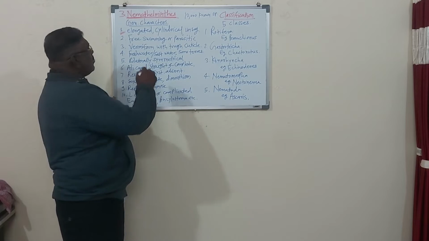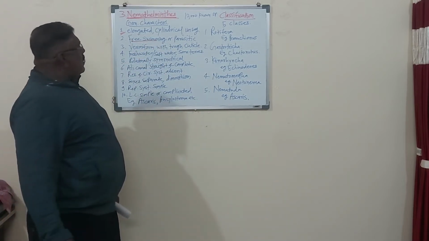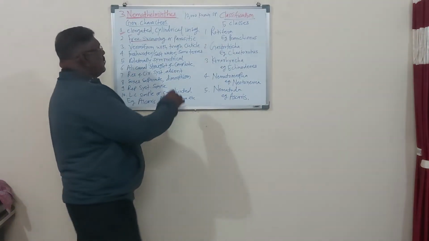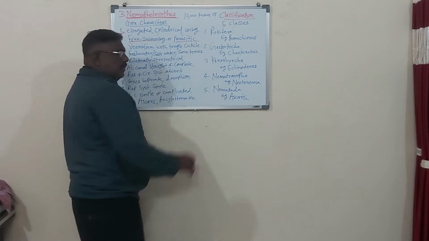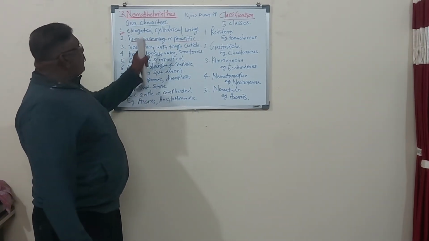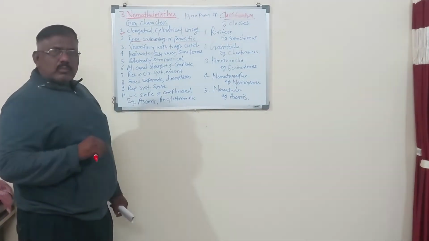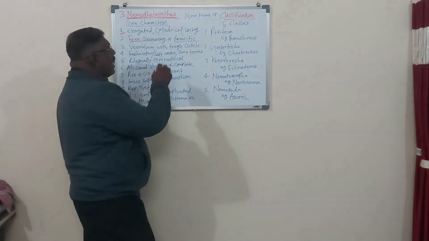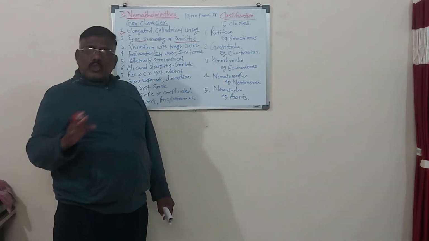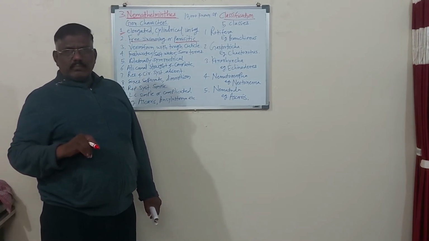Then another character: Nemathelminthes are free swimming animals, or they are also parasitic. Some of the Nemathelminthes animals are free swimming, and some animals belonging to Nemathelminthes are parasitic also. Both types of animals, free swimming and parasitic, belong to this phylum.